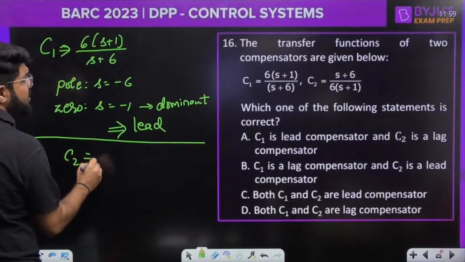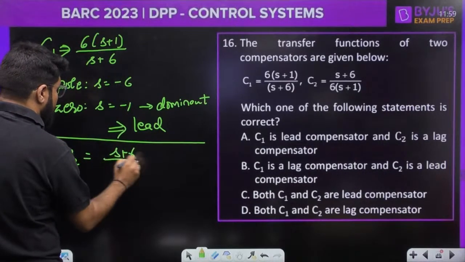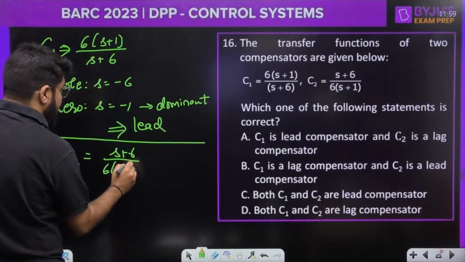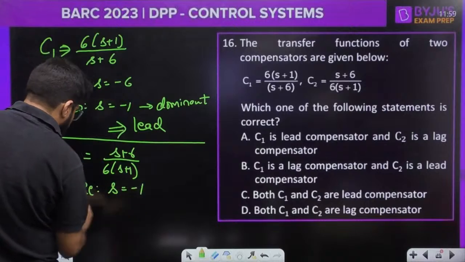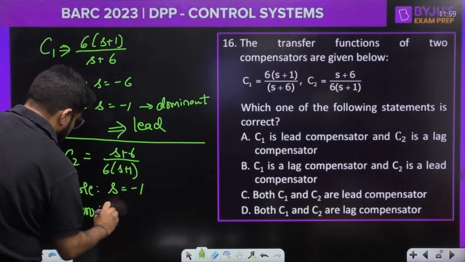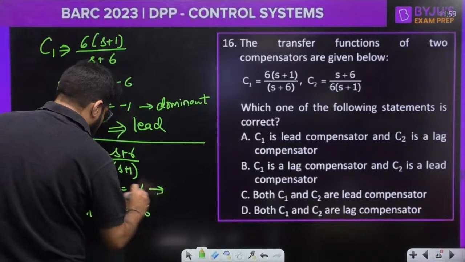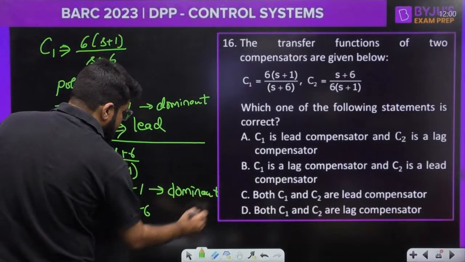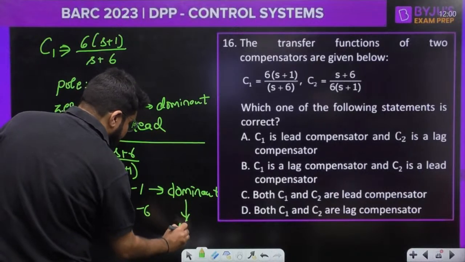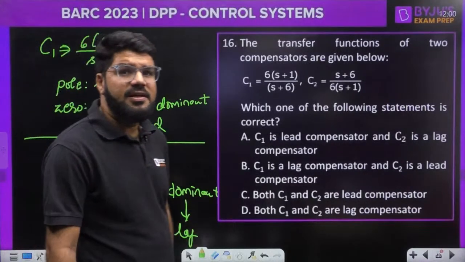On the other hand, C2 is given as (S plus 6) upon (S plus 1). So what is the pole? Pole is S equal to -1, and what is the zero? Zero is S equal to -6. So what is closer to origin? Pole is closer to origin, and whenever it is pole dominant, it is a lag compensator. C1 is lead, C2 is lag.